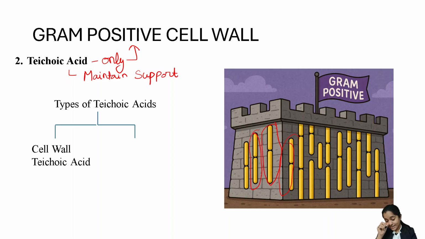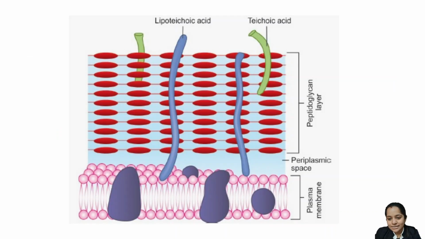Now, this teichoic acid is of two types. First is the cell wall teichoic acid and another is your lipoteichoic acid. Now, cell wall teichoic acid is connected to the peptidoglycan layer, and lipoteichoic acid is connected deep inside till the cell membrane layer. You'll see here, this is the teichoic acid which is connected to the NAM of the peptidoglycan layer. Lipoteichoic acid बिल्कुल अंदर, it is embedded deep and connected to the plasma membrane, that is the cell membrane.